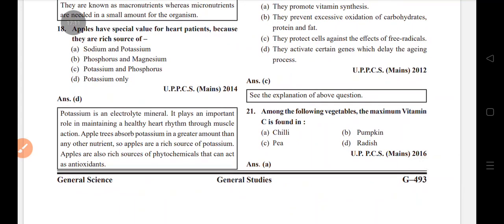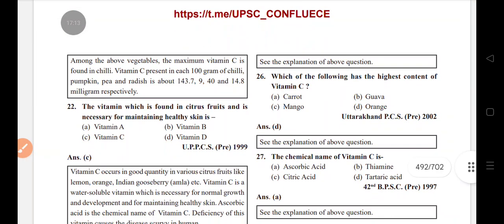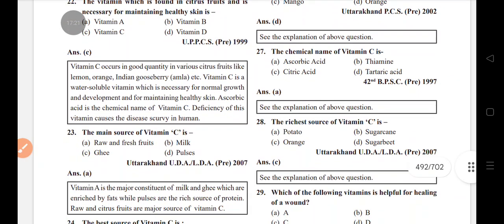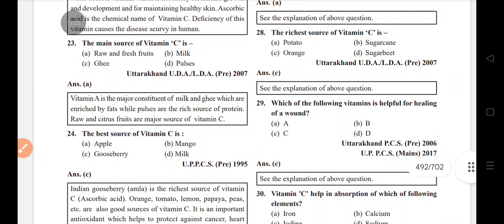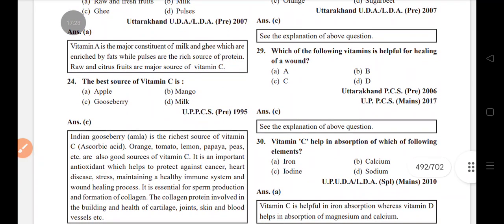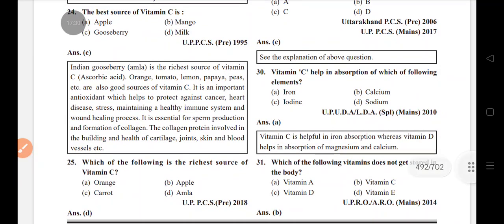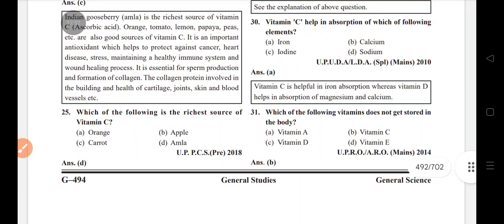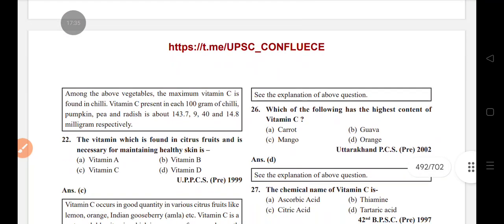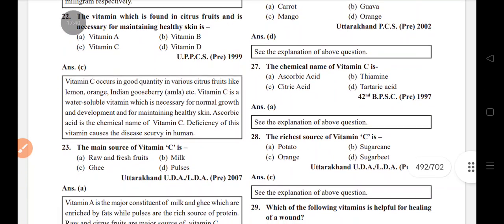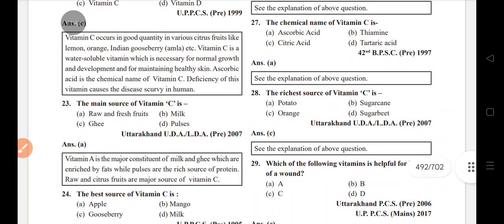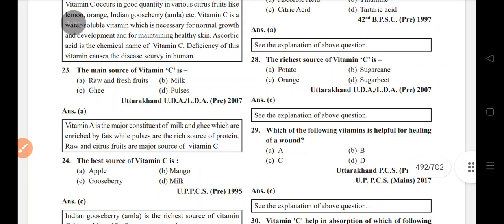Vitamin C is found in chili. The vitamin found in citrus fruit and necessary for maintaining healthy skin is vitamin C. The main source of vitamin C is raw and fresh fruit. The best source of vitamin C is gooseberry. The richest source of vitamin C is amla. The highest content of vitamin C is in orange. Vitamin C, ascorbic acid. Richest source of vitamin C, orange.